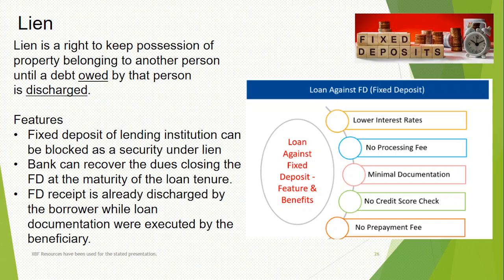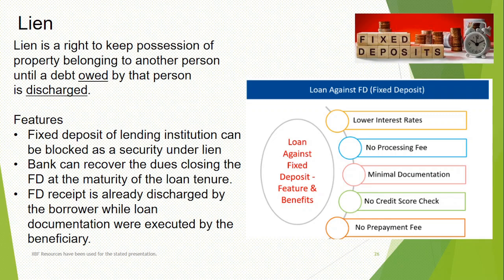Why? Because this is your FD against which you are going to take a loan. So the loan amount is just a partial amount of your total FD. If you don't pay, they will deduct this amount on maturity and you'll get the residual amount credited in your account. There is no prepayment closure. So these are the features of a loan against FD. In this, a lien is actually a right to keep possession of the property belonging to another person